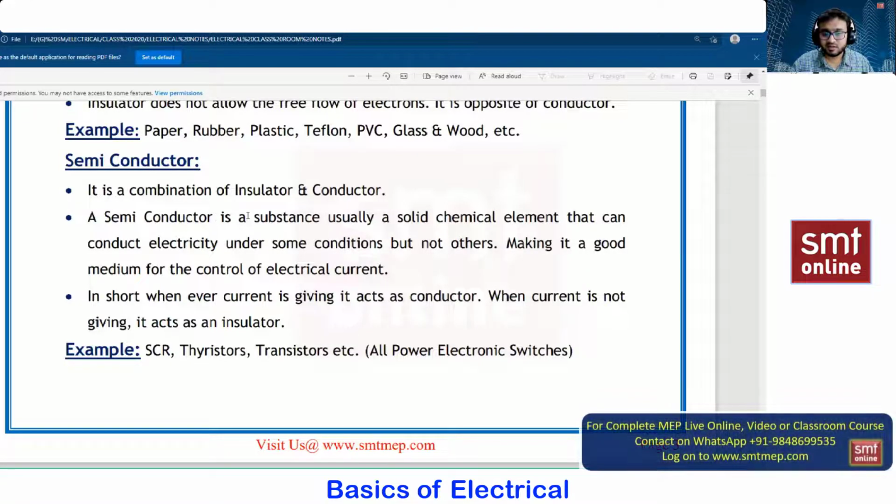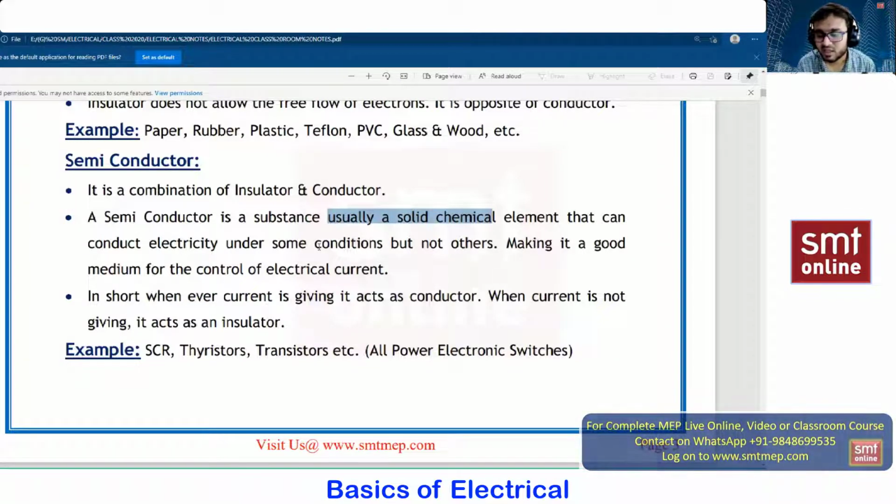So a semiconductor is a substance, usually a solid chemical element. We have silicon and germanium. These are the two materials which we use to make a semiconductor, which will conduct electricity under some conditions. Based upon the conditions, we provide the pulses. Whenever we provide a pulse, it acts as a conductor. Whenever we remove the pulse, it acts as an insulator.